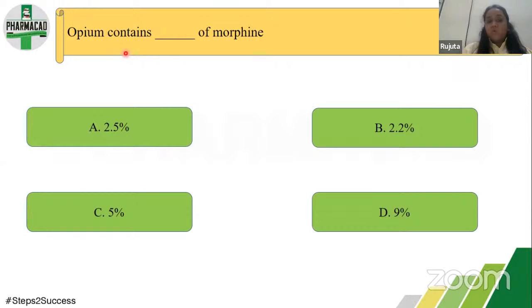Next is, opium contains blank percent of morphine. Okay, now opium is a drug which belongs to the class of opium alkaloids. Now this is a straightforward question and the answer to this is 9%. Alkaloidal drugs generally have alkaloid content between 2 to 10%. So in this type of question, memorizing the percentage of the drug is the only option. So the percentage of morphine present is 9%.